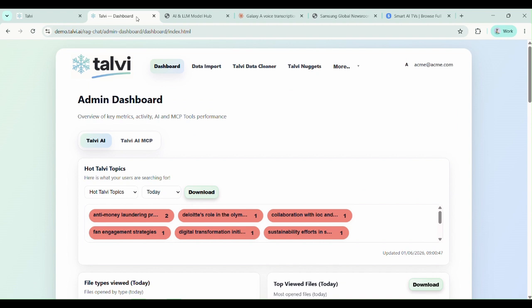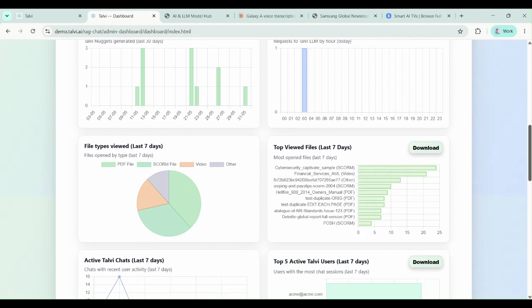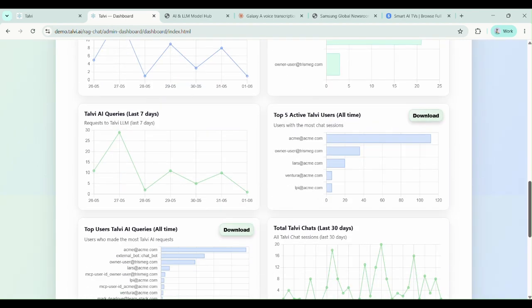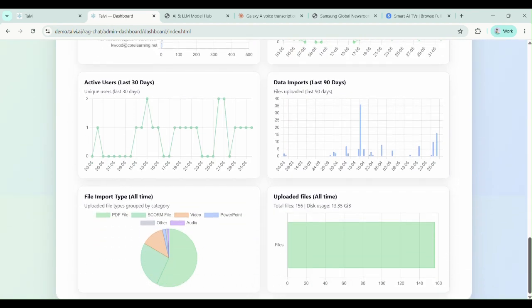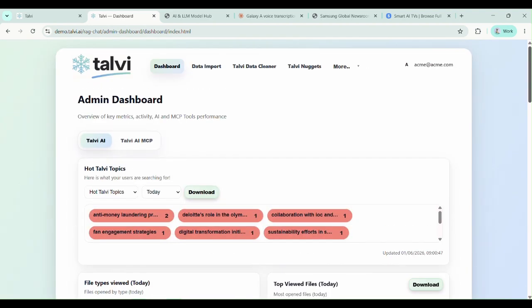You've got all the dashboards in the world. You can see what people are searching for. You can see the trending topics. You can see top file types, top queries, active Talvi chats, most active users, queries in the last few days. So all of the data you'll ever need to justify your investment in Talvi.